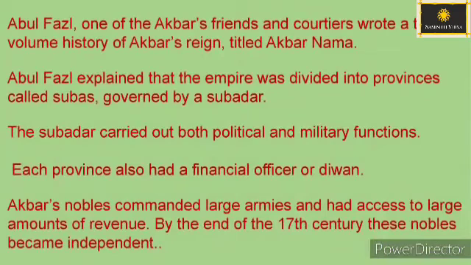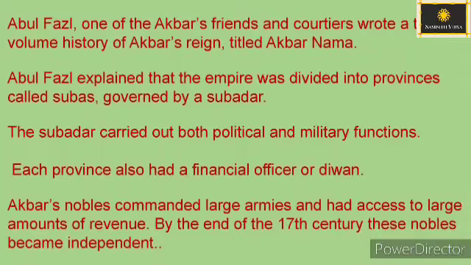Abul Fazl, one of Akbar's friends and courtiers, wrote a 3-volume history of Akbar's reign titled Akbarnama. Abul Fazl explained that the empire was divided into provinces called Subas, governed by a Subedar. The Subedar carried out both political and military functions. Each province also had a financial officer or diwan.